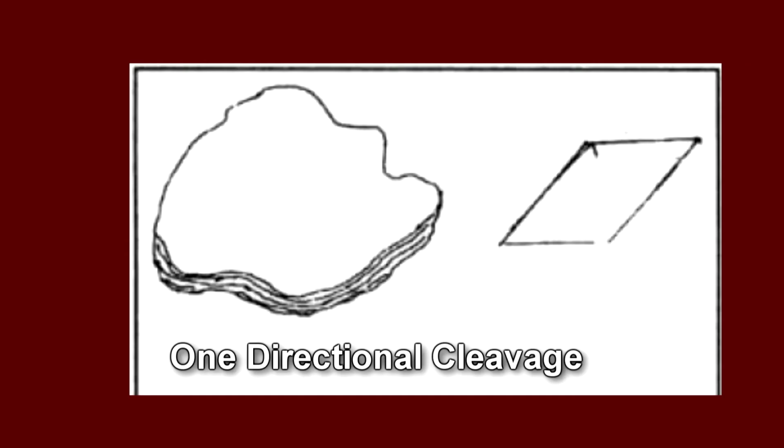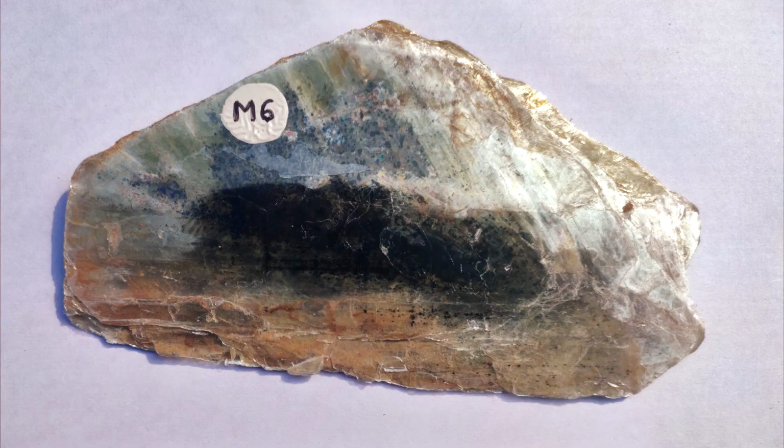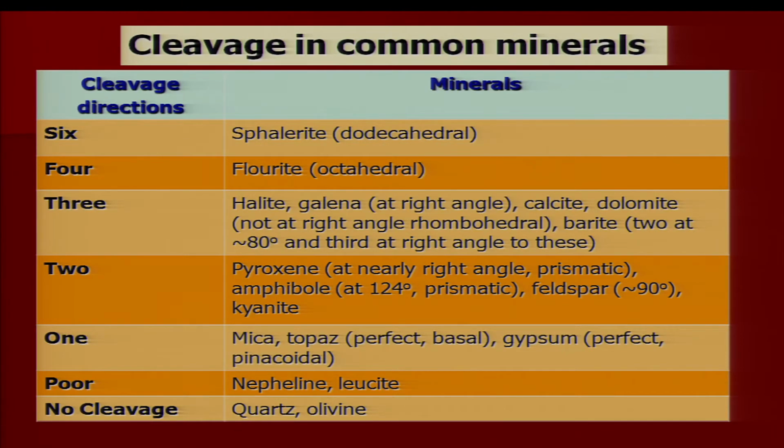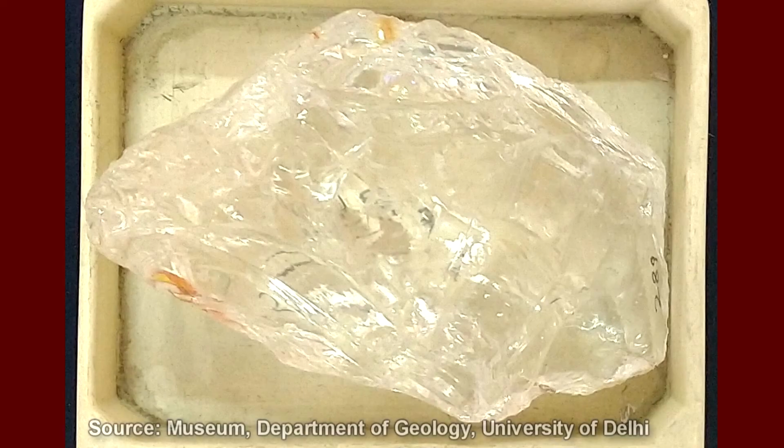One directional cleavage is seen in mica and topaz, only one direction. There is no second direction along which the mineral can be broken up. Then cleavage can be poorly developed, neither completely developed nor absent. Some of the planes are developed, but other surfaces are broken or irregular, so we call it poorly developed. Examples are nepheline and leucite. And there are certain minerals where no cleavage is developed.